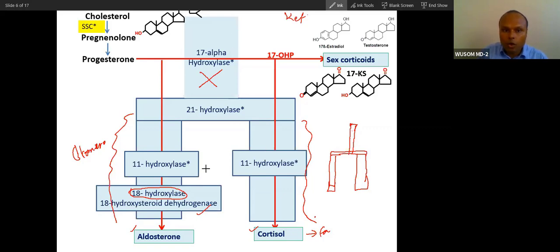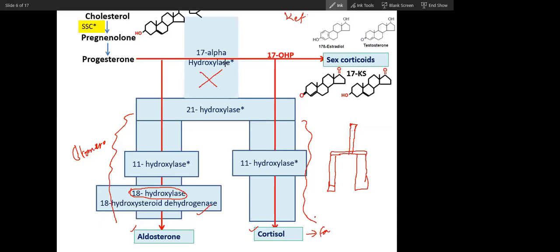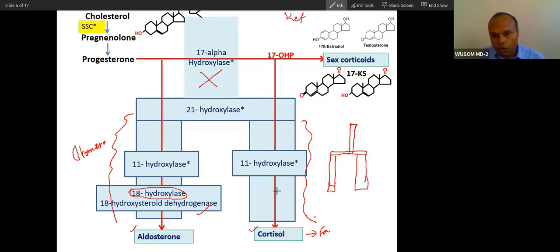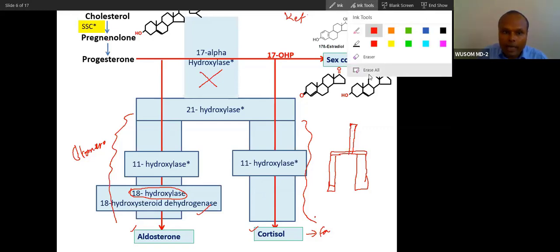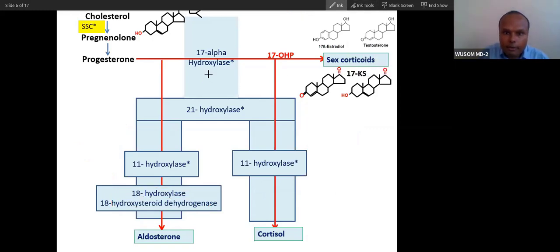So if you remember this whole pathway: cholesterol converts into pregnenolone, pregnenolone converts into progesterone, progesterone converts into this compound, and this compound will ultimately form cortisol through this pathway. So for formation of cortisol, it has to go through this pathway. You have to remember this much enzyme only. This will have to go through 21 hydroxylase. Now my concern is, if this 17 hydroxylase is deficient, what will happen if this enzyme is not there?